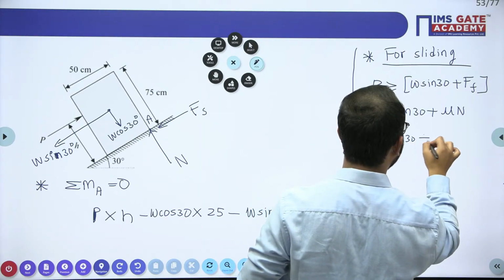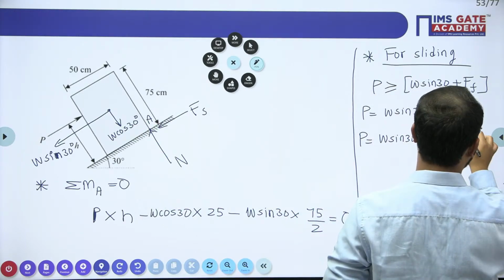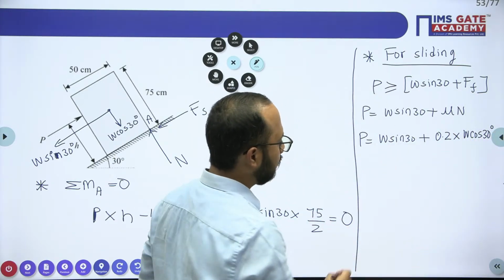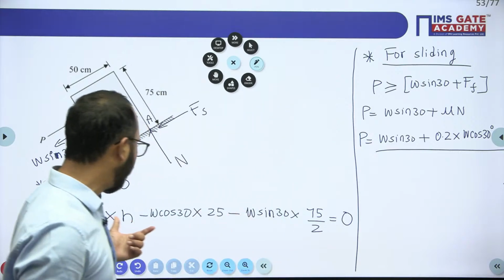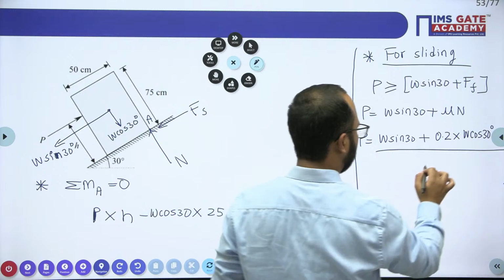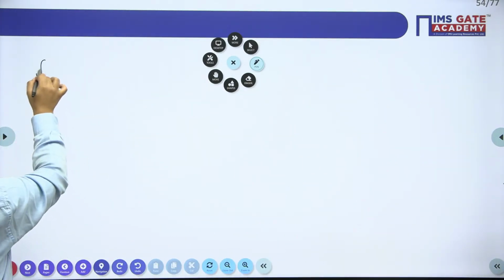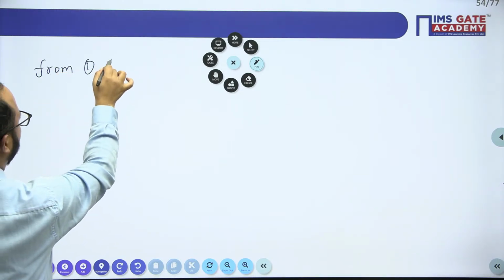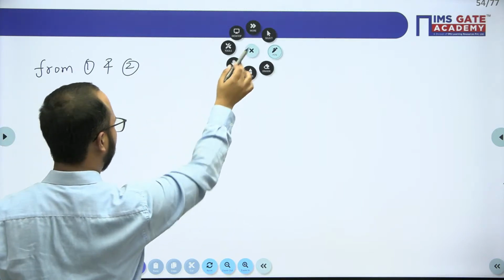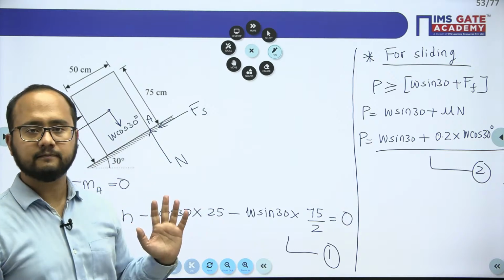What is the value of N here? Mu value they have given 0.2. Normal value is W cos 30. Right. So P value is here. So from this P value, if you put P value here, you will get the value of H also. So that is equation number 1. This is equation number 2 here. So in the next page from equation 1 and 2, you will get the value of H. Just you need to put the value of P here, you will get the value of H.